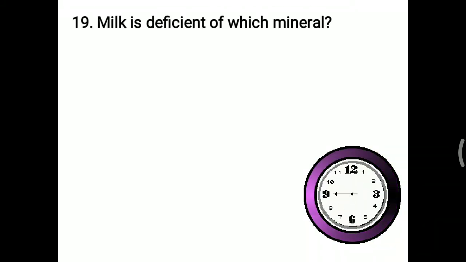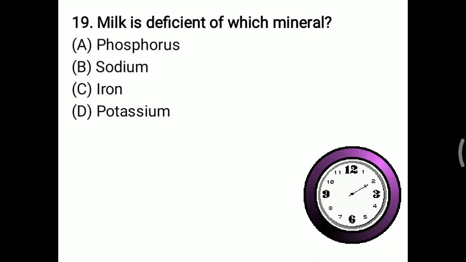Further, one more: milk is deficient of which mineral? You have to remember that milk is a very good food, providing most of the nutrients, but milk is devoid of some particular molecules. So milk is deficient of which mineral: phosphorus, sodium, iron, or potassium? Milk contains phosphorus, sodium, and potassium, but it does not contain iron. Milk is not a source of iron. So milk is a very good food, but it is devoid of the mineral iron. So the right answer is C, iron.